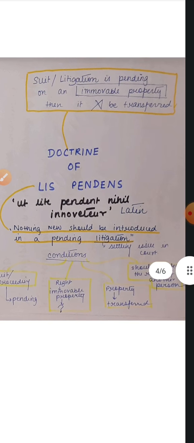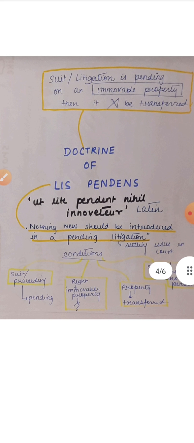Okay? Next we come to the Doctrine of Lis Pendens. It's an important doctrine which is important in your exams too. Doctrine of Lis Pendens states that nothing new should be introduced in a pending litigation. Litigation means settling an issue in court. When it's a formal court proceeding, then it's a litigation. Now see, this doctrine comes from a Latin maxim, ut lite pendente nihil innovetur. It means nothing new should be introduced in a pending litigation.